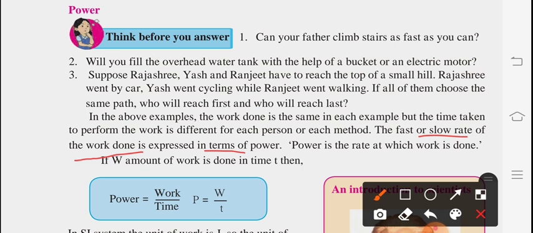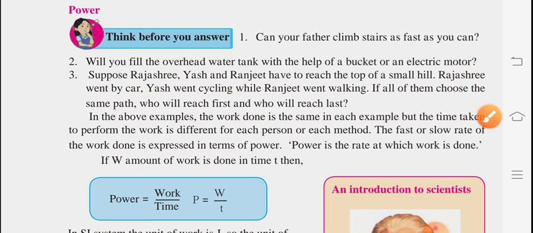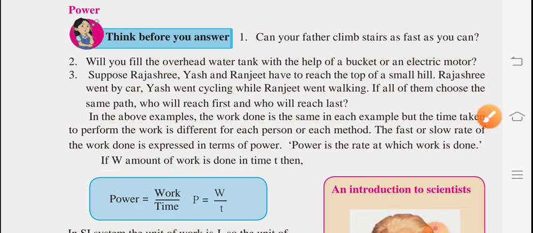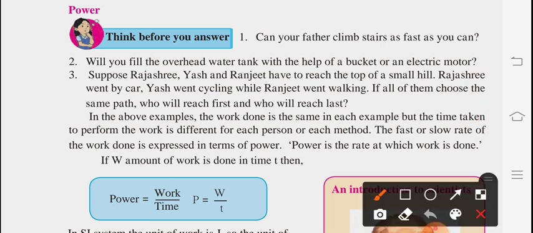Means we can define power is the rate at which work is done. Rate means time is there. Power is the rate at which work is done. So hence we can define, if W is the amount of work done and time is T, then power will be work upon time, because power is expressed as the rate at which work is done. So whatever work is happening with respect to time, that is called power.